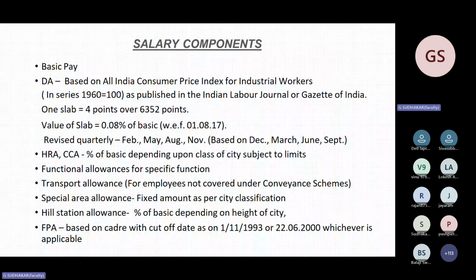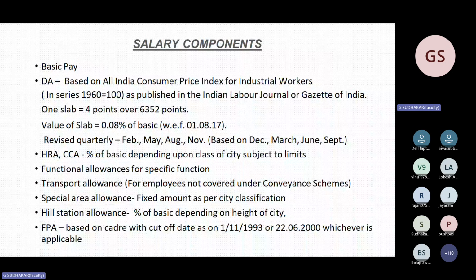During my experience, many of the employees, including class 1 officers, scale 2 officers, scale 3 officers, scale 4, don't know what is the current slab, what is the DA applicable according to their basic, whether their normal increment has been released or not, whether their FPA has been released, whether their stagnation increment is due or not, whether it is released or not.